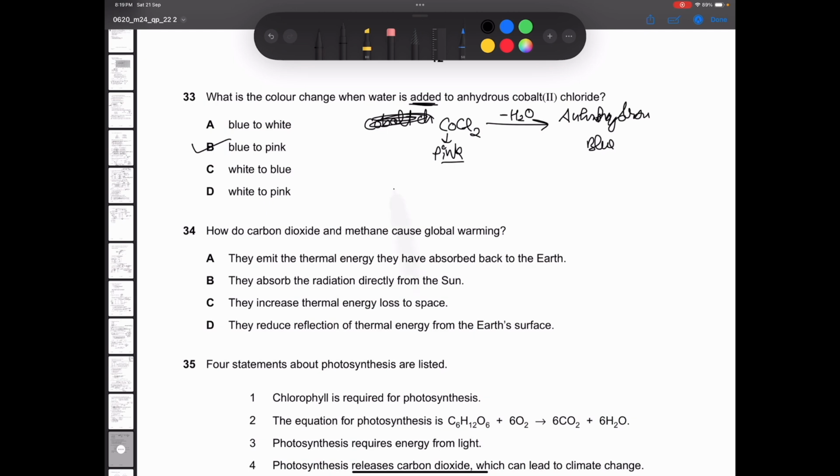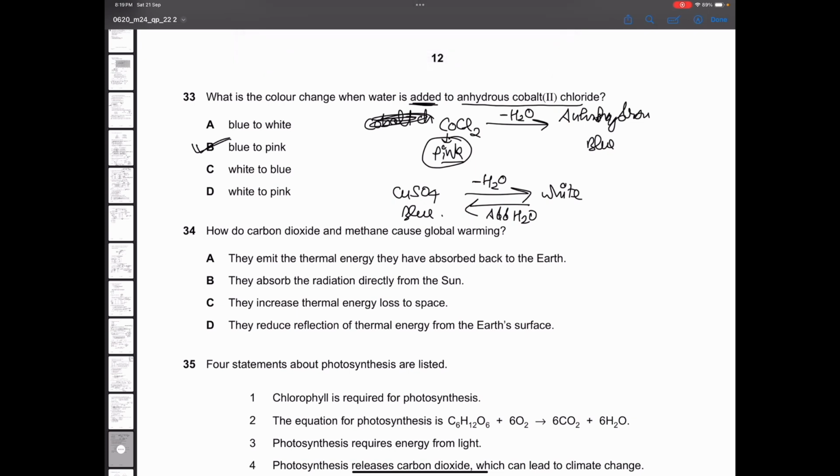And also for copper sulfate, you should remember CuSO4. When you remove water from it, it turns white. But when you add water to it, it turns blue. So in cobalt chloride, if you add water, it turns pink. And in copper sulfate, if you add water, it turns blue. Here they were only asking for cobalt chloride, so option B will be the correct one.